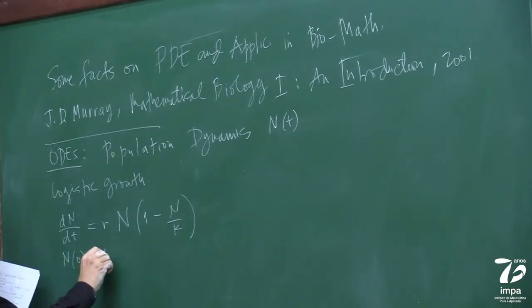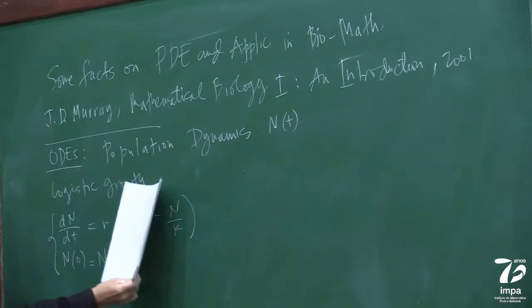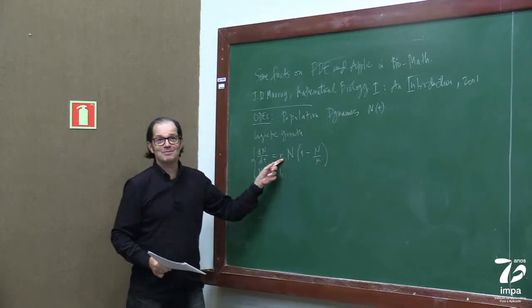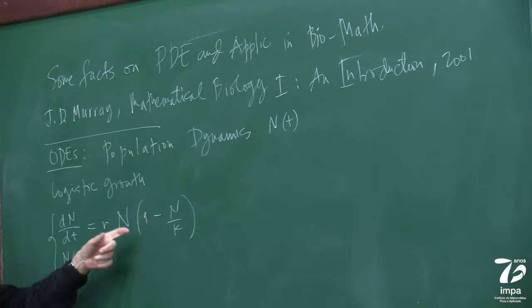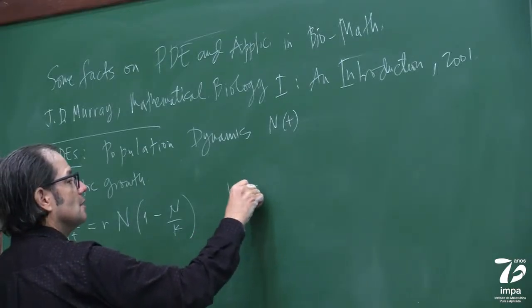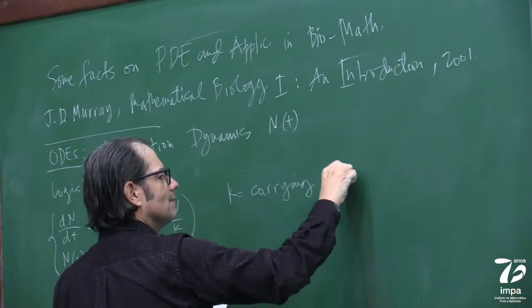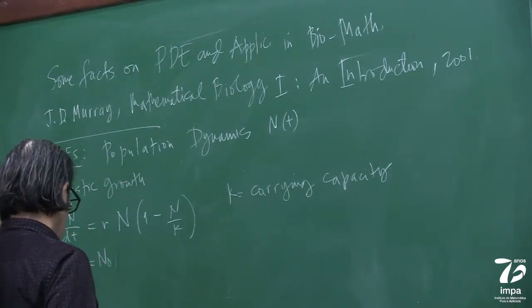Because the simplest equation is this one, which is basically exponential growth of a population. But this one, which is nonlinear, is more interesting. It's very simple. So K would be called the carrying capacity, okay?